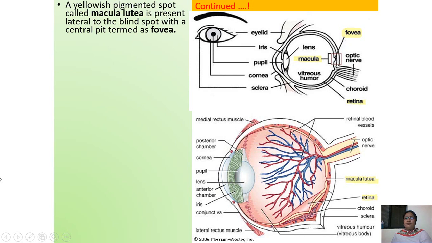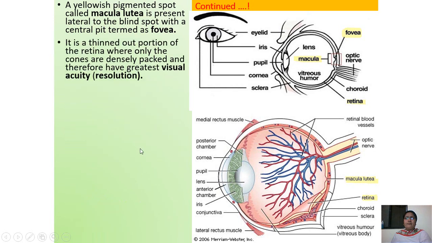It is a thinned out portion of the retina where only cones lie. They are densely packed and therefore have the greatest visual acuity, that is resolution.